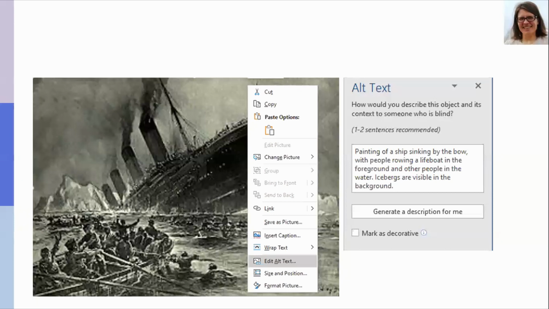by the bow, with people rowing a lifeboat in the foreground and other people in the water. Icebergs are visible in the background. So that is quite different than a battleship in the water. So please write the alt text yourselves. Humans can guarantee the quality and consider the context of the image, which is not currently done by the artificial